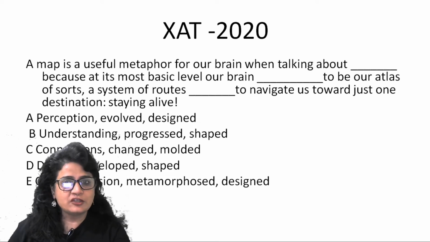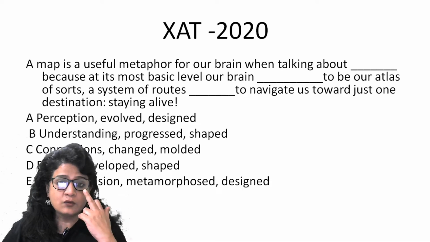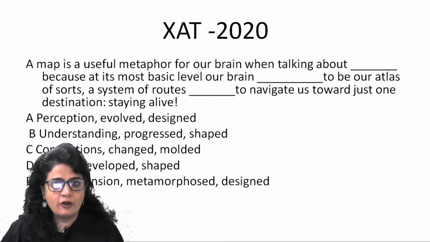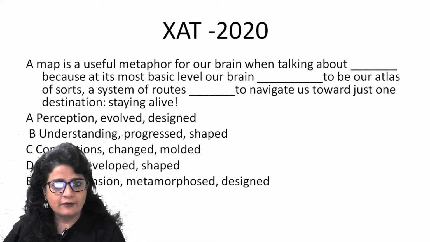Has it changed? Has it come to a different form? Has it progressed or has it evolved? Progressed means it was earlier not trained or designed to do this. It has progressed further to do it. So we are not told anything of this kind, right? Let's hold A and B.